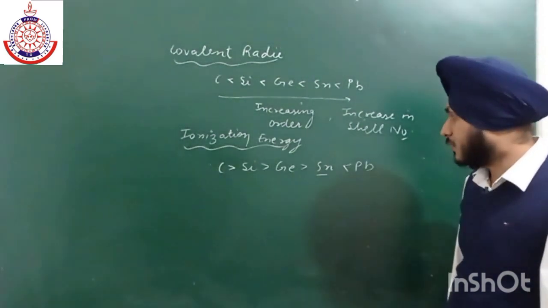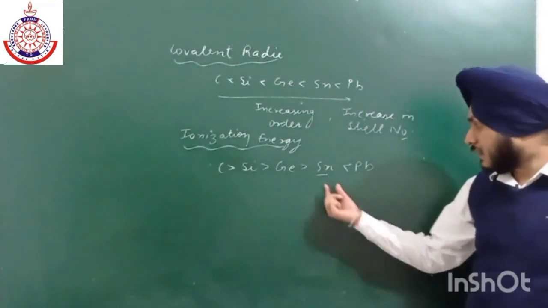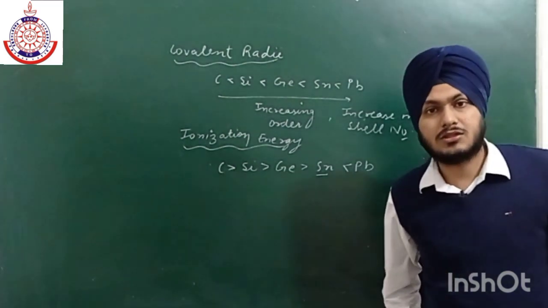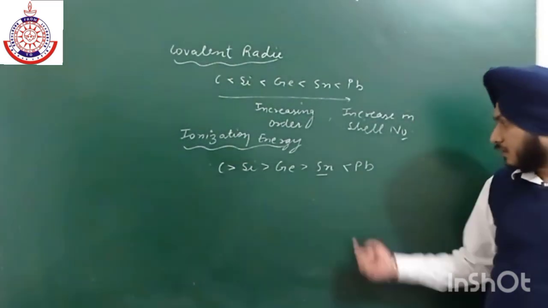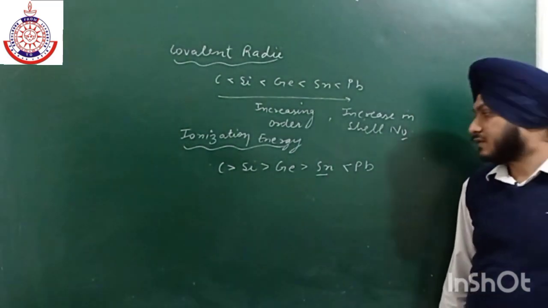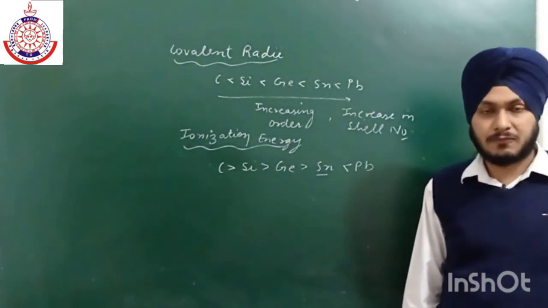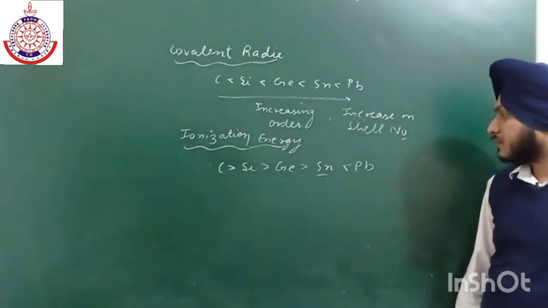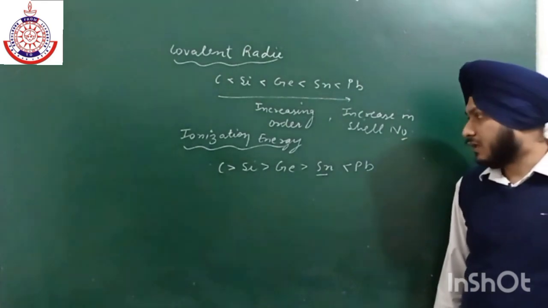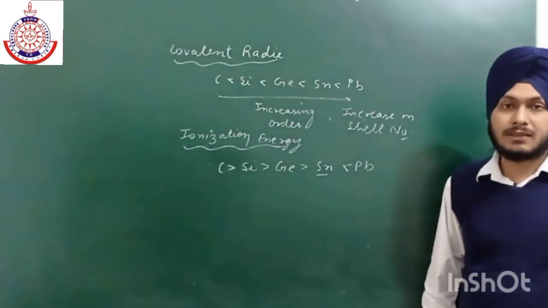One more thing you have to keep in your mind is that when we move from tin to lead, there is a large increase in nuclear charge also, because there is a difference of 32 between these two. There is a difference of 32 because there are 14 elements of f block also there. Due to this there is an increase in the nuclear charge also, so it is not easy to eject an electron from lead as compared to tin.